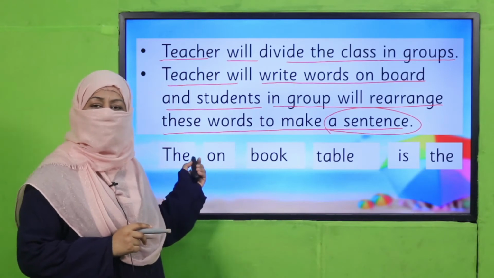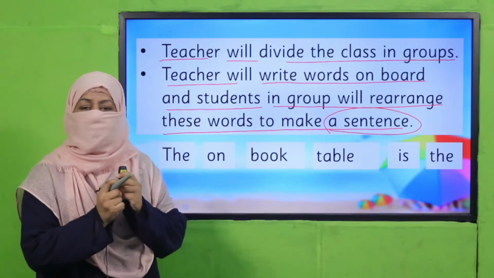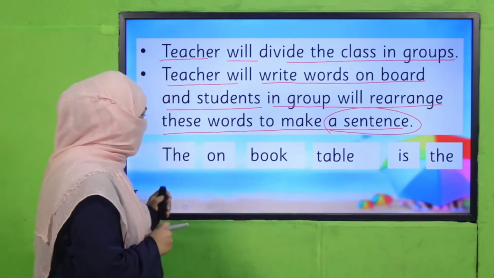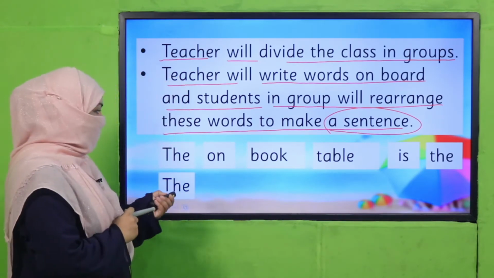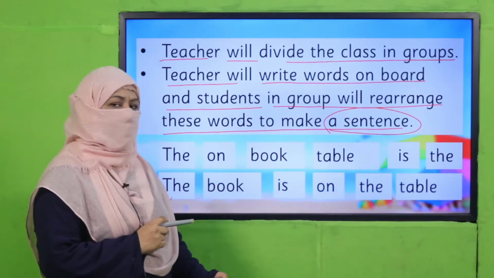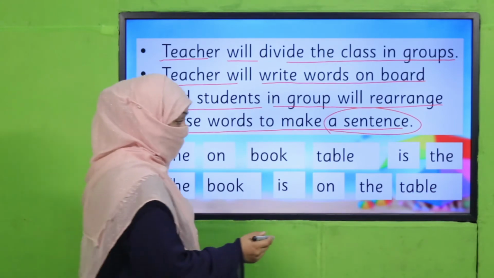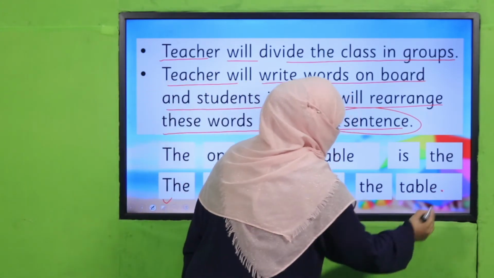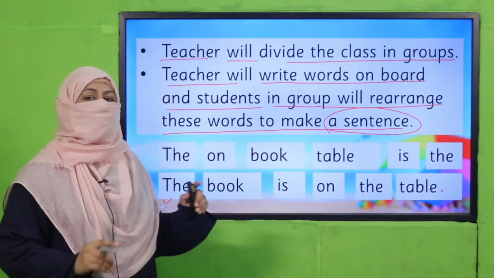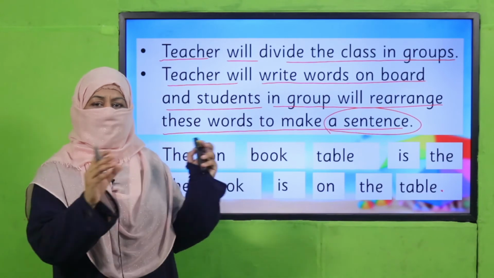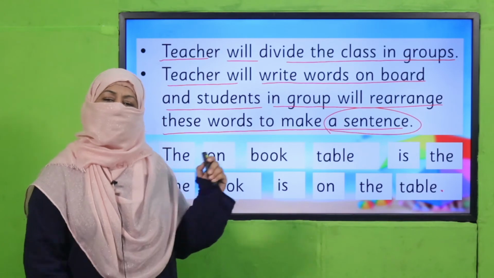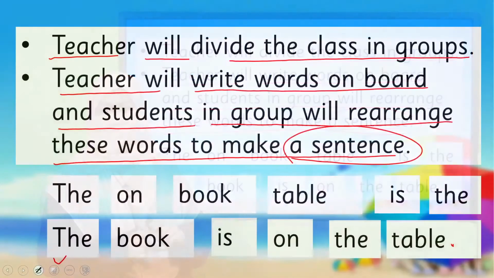So we have to combine words in a way that makes sense to make a sentence. So how will we do it? The book is on the table. Now it becomes a sentence, and don't forget to put a full stop here. Okay? The book is on the table. It's a sentence. So likewise, your teacher is going to write jumbled words. You have to arrange them to make a sentence. So pause the video, enjoy this activity, and then come back.